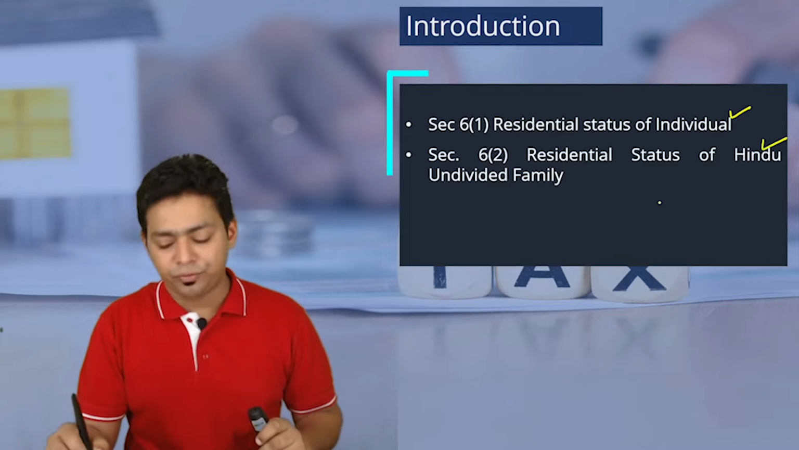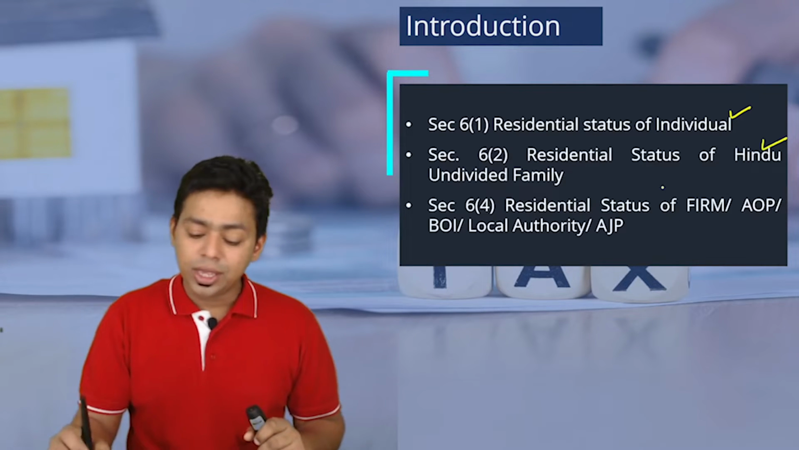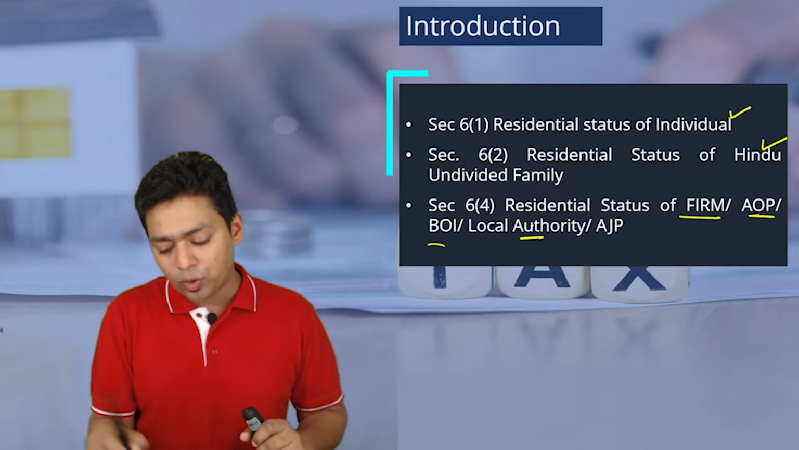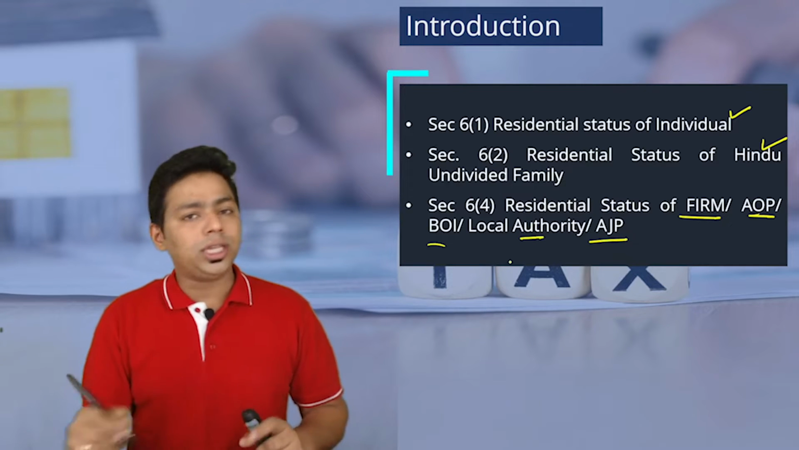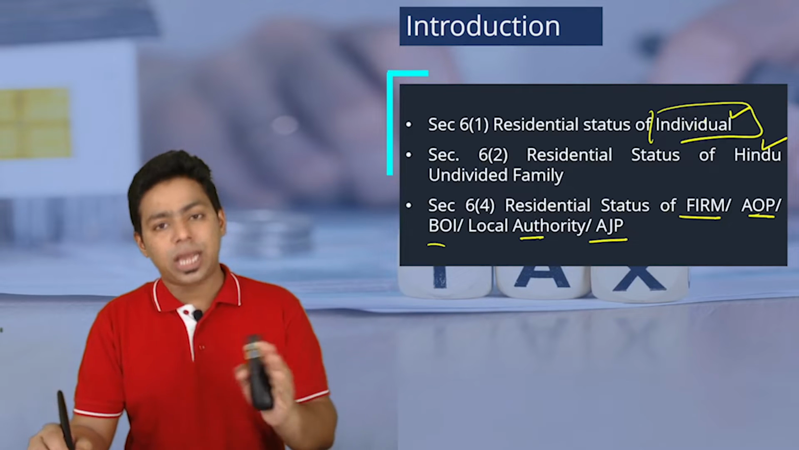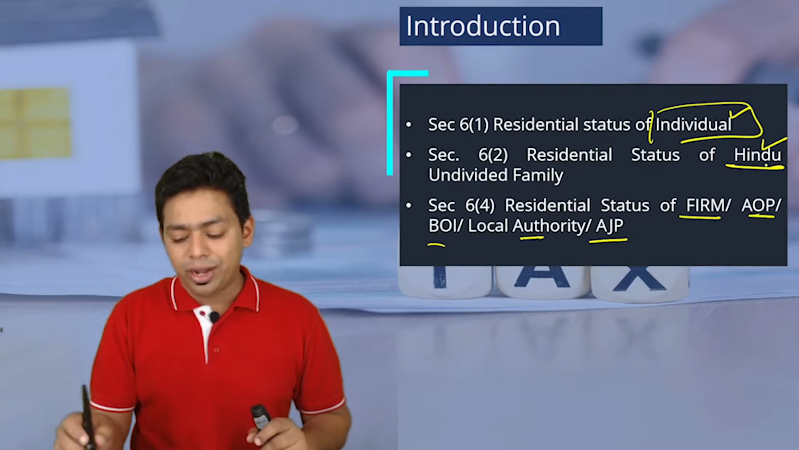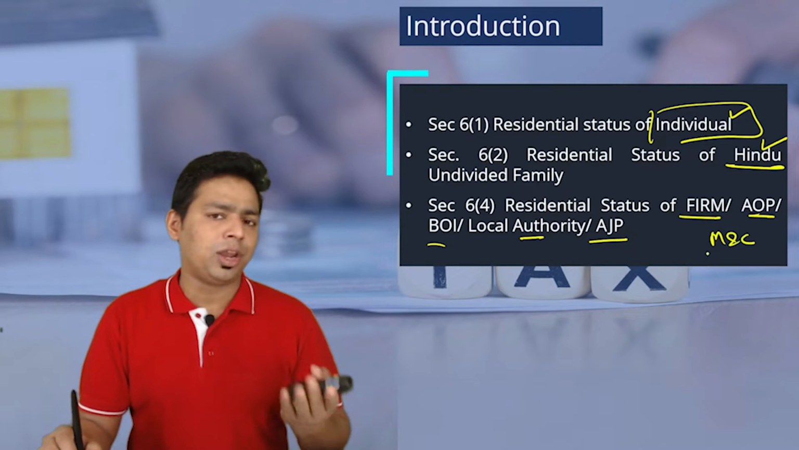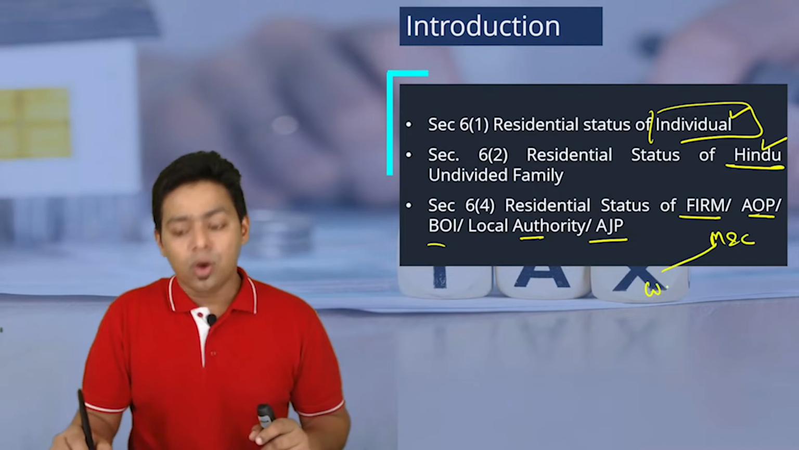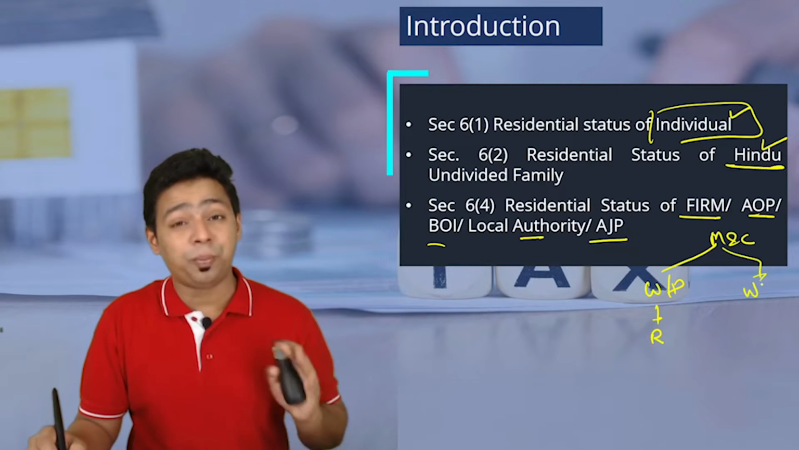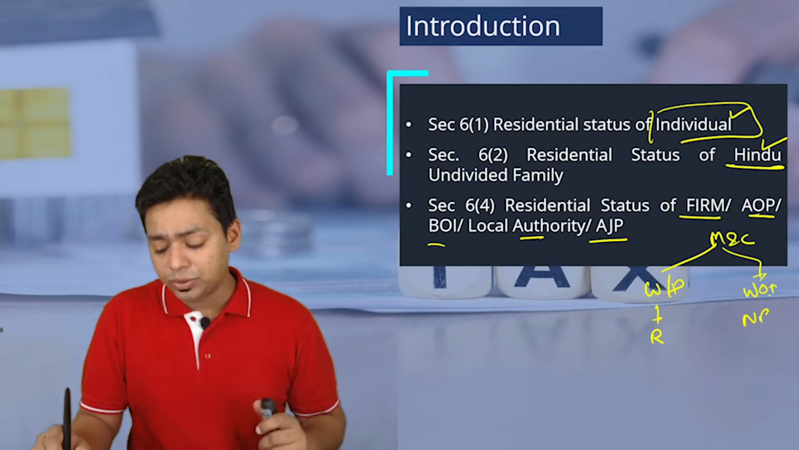6.2 talks about HUF, residential status of HUF. 6.4 talks about residential status of firm, AOP, BOI, local authority, AJP. All these things we have already discussed. So far as the individual is concerned, it depends on the number of days of stay in India. For Hindu undivided family and other entities, it depends on management and control. If management and control is wholly in India or partly in India, it becomes resident. Wholly outside India, 100% outside India, it becomes non-resident.